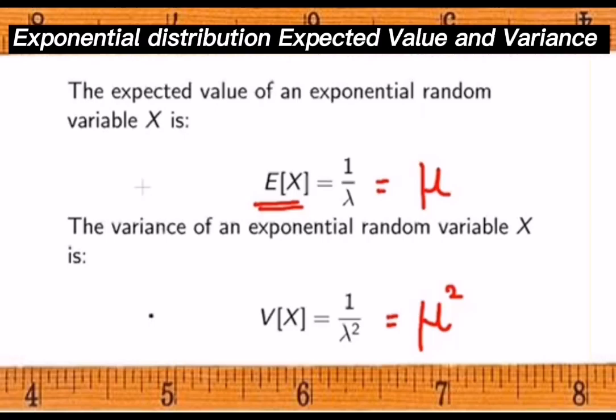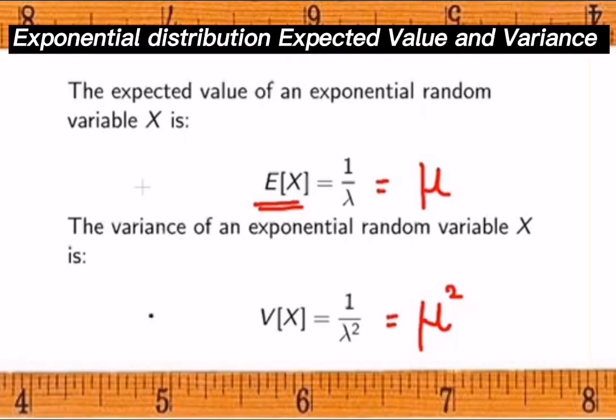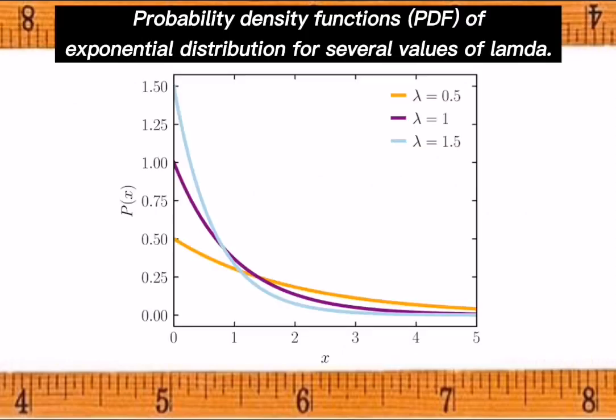So, let's move on to the expected value and variance of variable x. For the formula of expected value, it will be like this. Expected value of x is equal to 1 over lambda, or equals mu. And for the formula of variance, variance of x is equal to 1 over lambda squared, or mu squared. So this figure shows the PDF of the exponential distribution for several values of lambda.